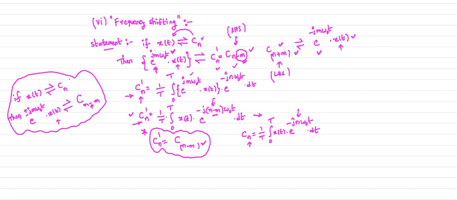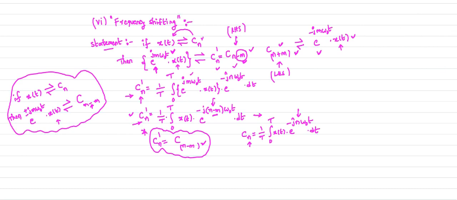If you want to shift in the frequency domain, we need to multiply your signal x of t by a factor of e power j m omega naught t. This is your frequency shifting operation.